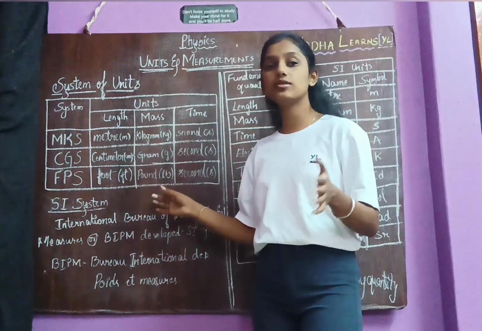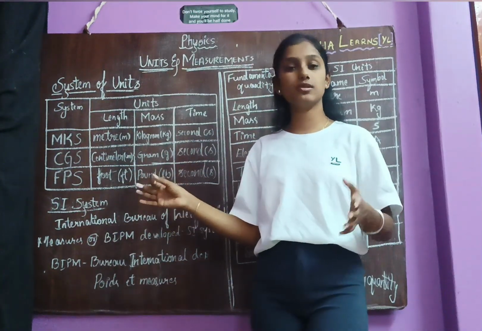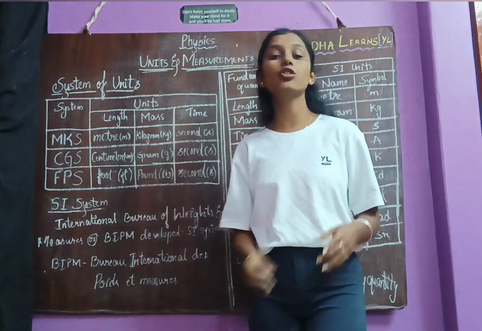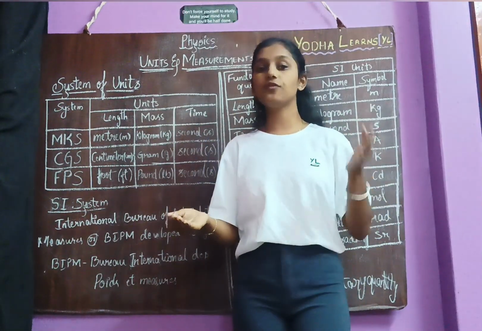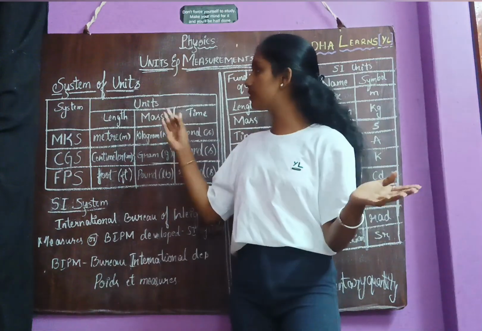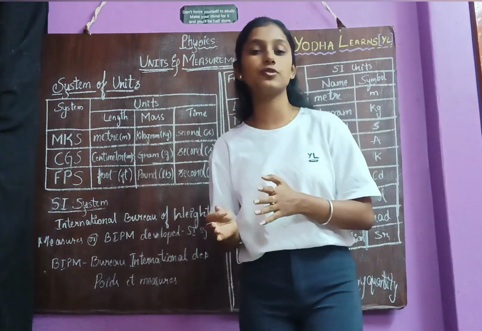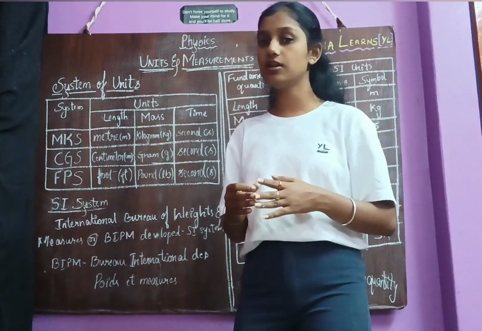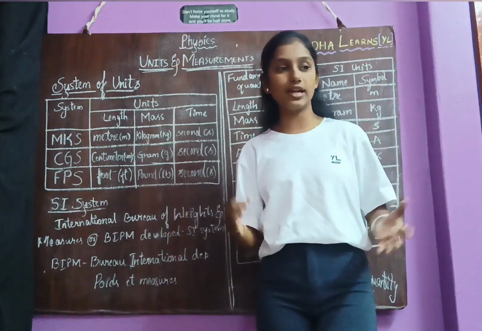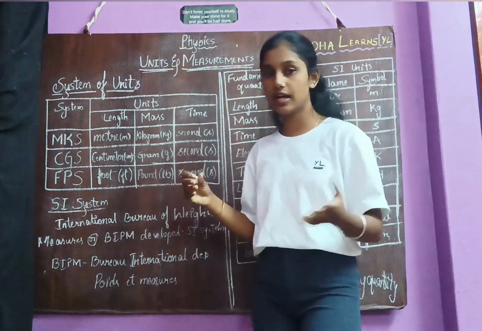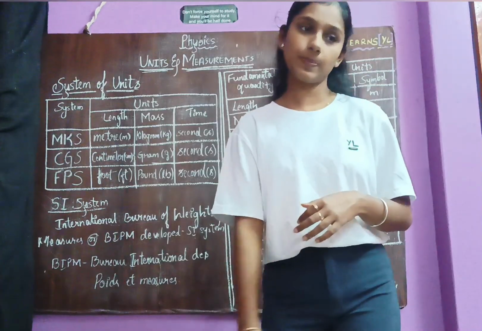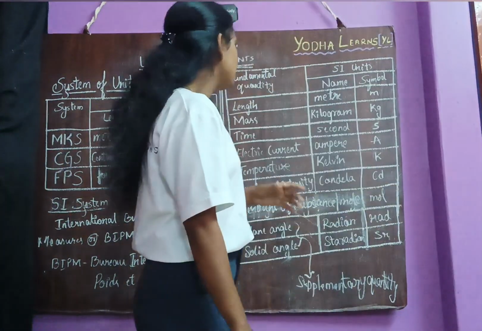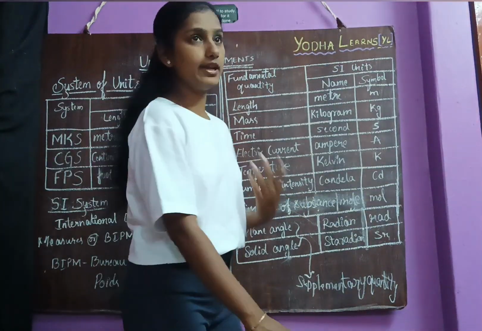This system is easy to calculate in decimals, and it is also very easy to convert units from one system to another. Did you understand? Because of all these advantages, we are going to use this SI system.